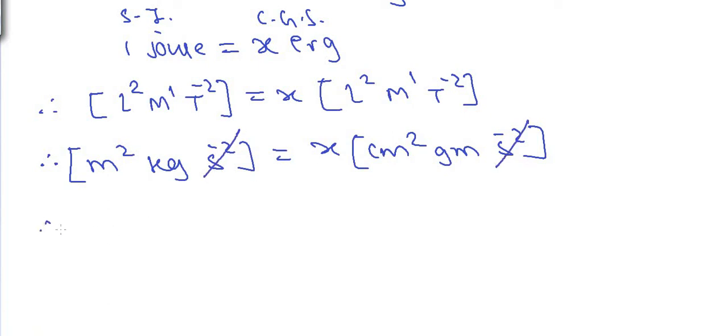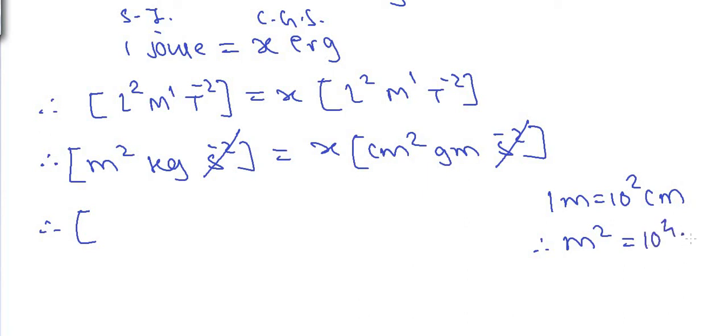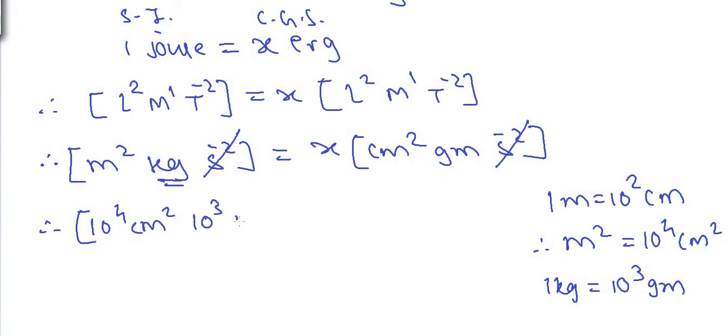Now let us write meter in terms of centimeter. Now 1 meter is equal to 10 raised to 2 centimeter. Now I have to write meter square. So 1 meter square is equal to squaring the terms on the right hand side: 10 raised to 2 raised to 2 is 10 raised to 4 centimeter square. So we got 10 raised to 4 centimeter square multiplied by kilogram. Let us convert kilogram into gram. 1 kilogram is equal to 1000, that is 10 raised to 3 gram. And so we get 10 raised to 3 gram over here.